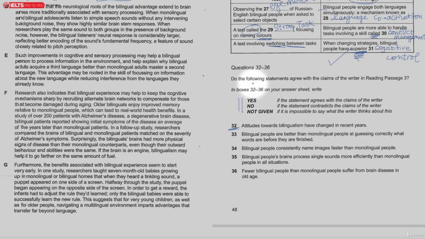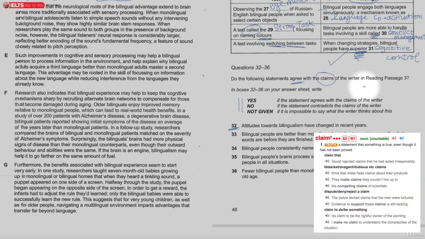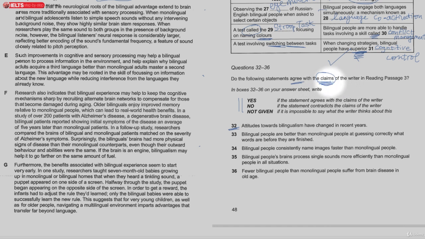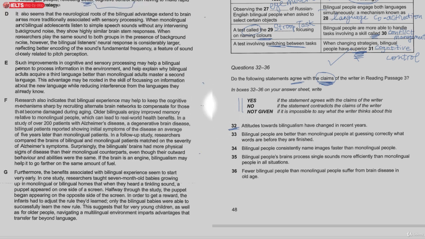With yes, no, not given. Remember, yes, no, these are the ones that agree with the claims of the writer, not factual things. Like true, false would be factual, and yes, no are the ones that look at the claims of the writer. Okay, what he believes, what he thinks, or she.